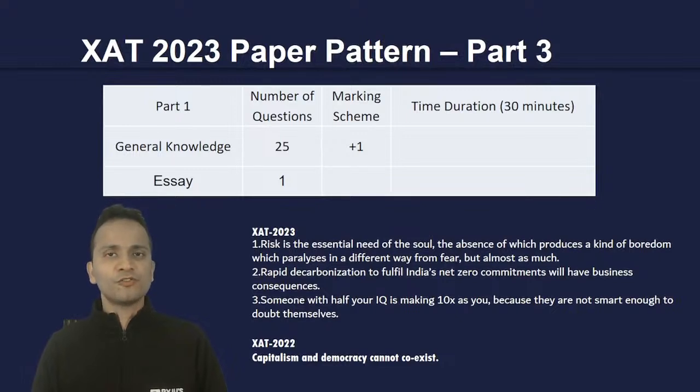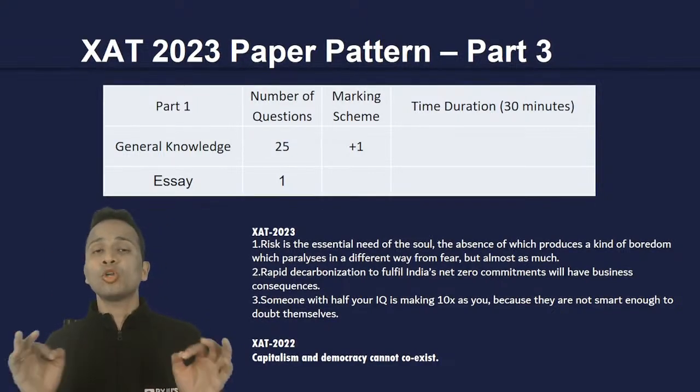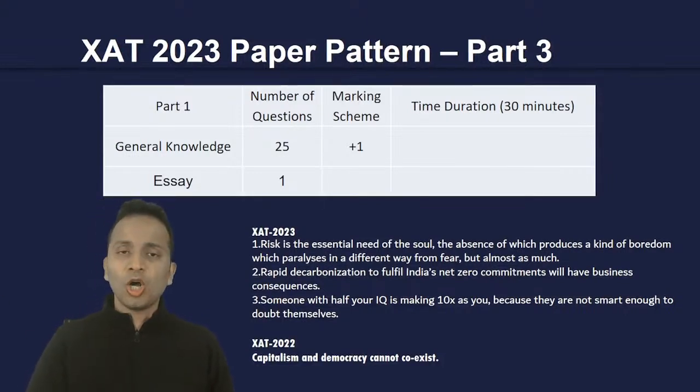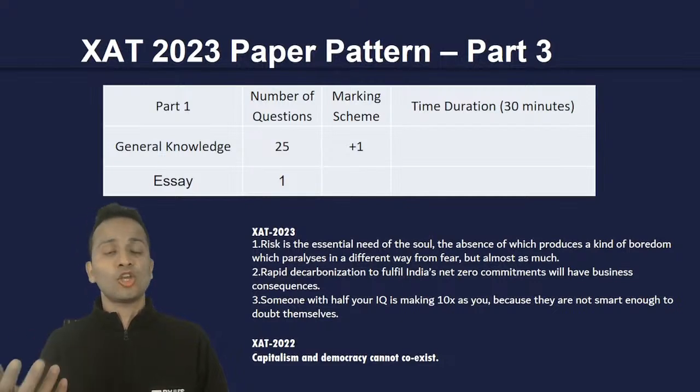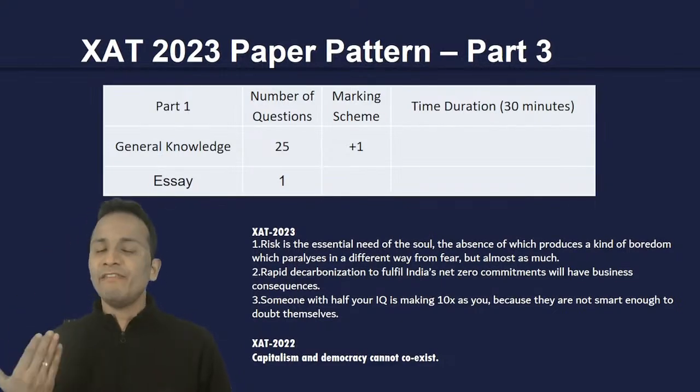Now, for the questions of general knowledge, either you know the answer or you don't. If you know the answer, mark that option. If you don't know the answer, mark any random option. All right. It will always be better if you select one particular option for every question that you are marking.